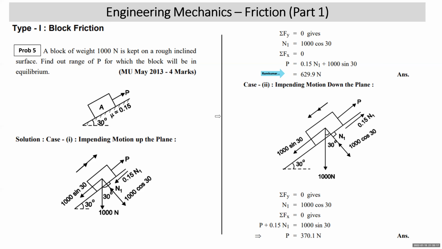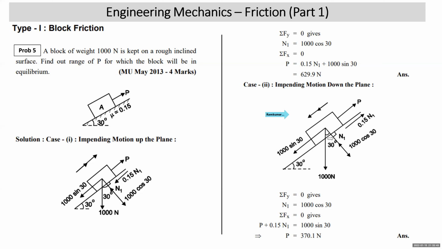Now we'll take impending motion down the plane. What change will come in the free body diagram? Weight is vertically down. The normal reaction will be in the same manner, with the resolution of the weight along the plane and normal to the plane being 1000 cos 30 and 1000 sin 30. Applied force is still up the plane. If impending motion is down the plane, friction will act up the plane. That's the change that is going to happen.